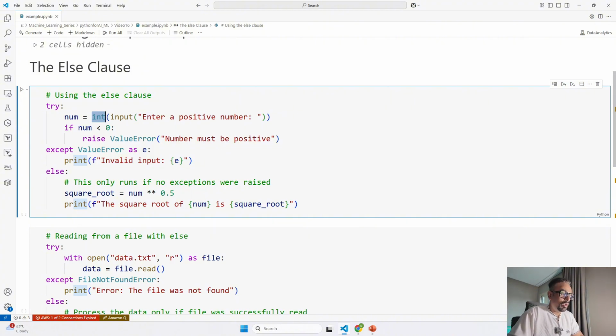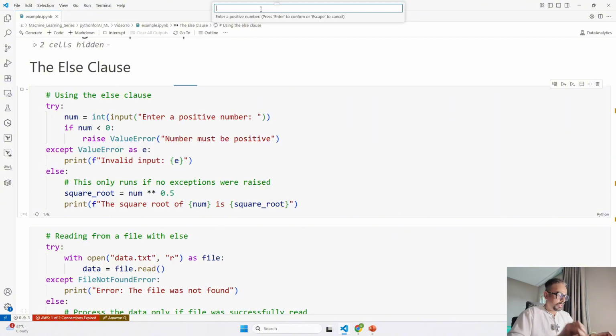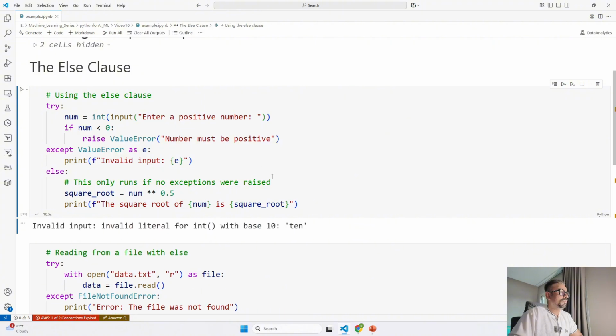If either of the errors happens, the except block that you see over here runs and prints the error message. But if no exception occurs, the else block is going to run. So let's see. First I am going to run this, and in the input I am going to give the string 10, which is going to give a value error from the int function. If I run it, it should say invalid input. See, invalid input for int with base 10.